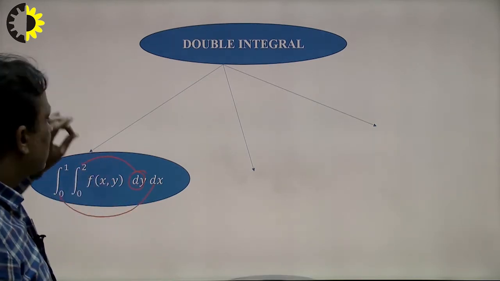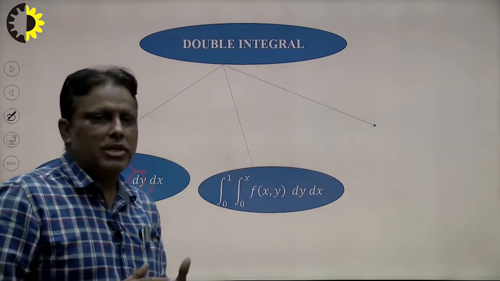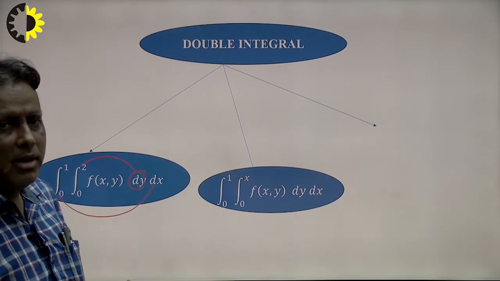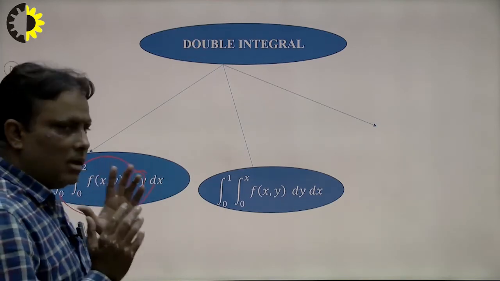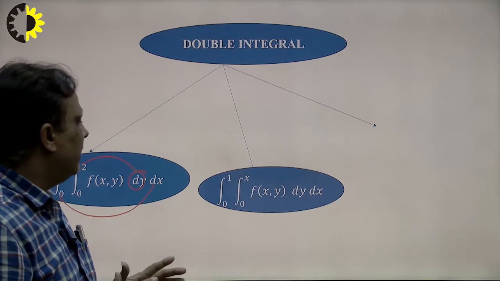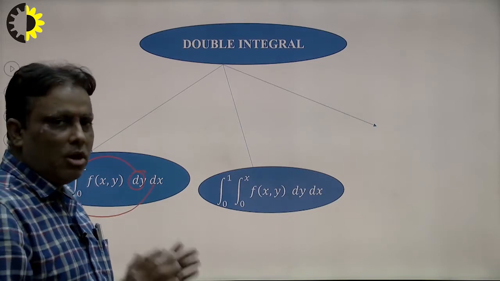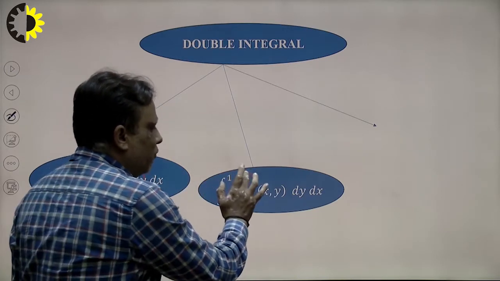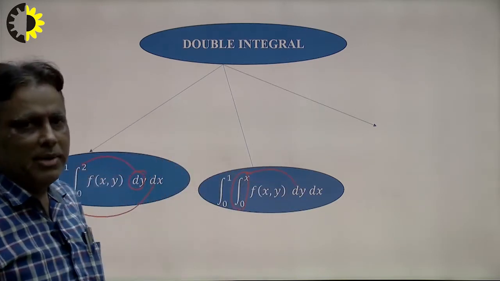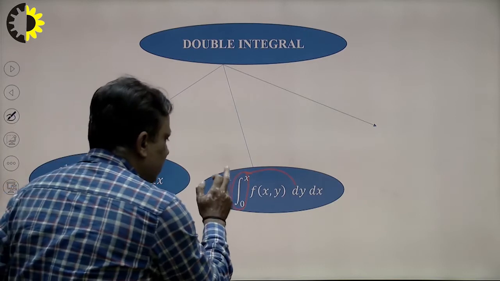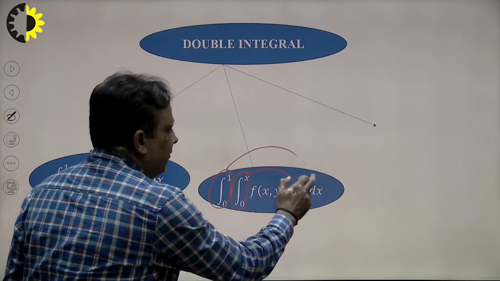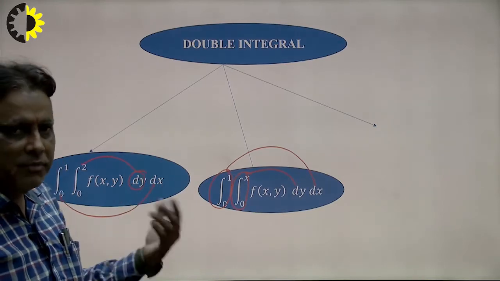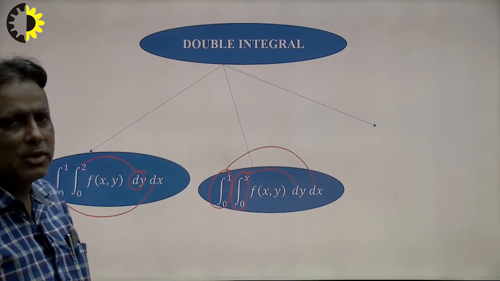Second part, suppose the limit is not constant. In this way one limit will be variable and another limit will be constant always, right? Students listen very carefully. The variable limit will always be in the first integral. This is the variable limit, and this will be the limit of y, right? And the constant limit will be on the outer integral. So first of all we integrate with respect to the variable, and after this we integrate with respect to the constant limit here.